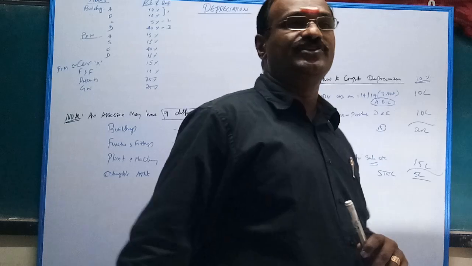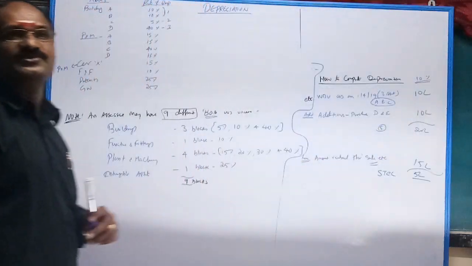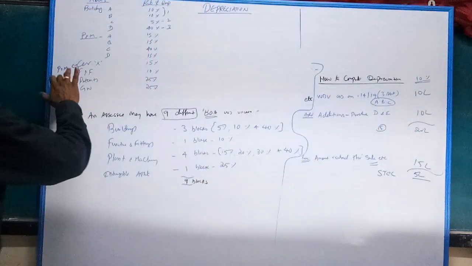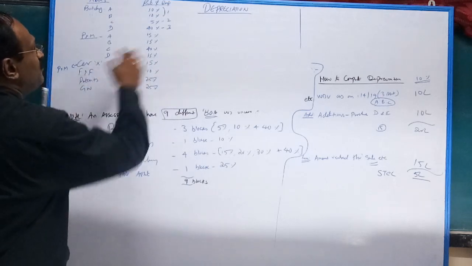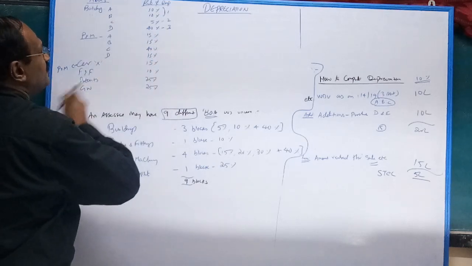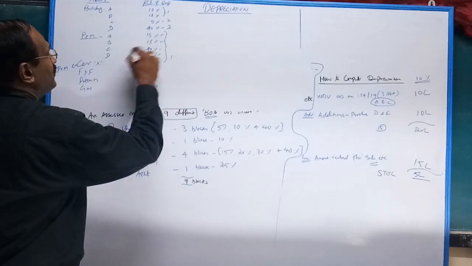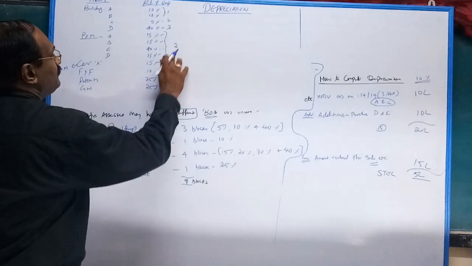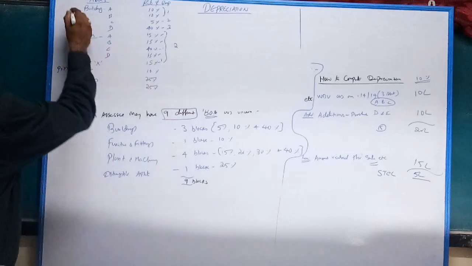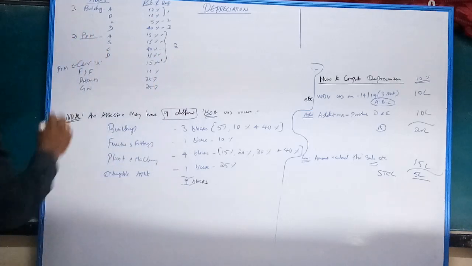Okay, what do you call plant and machinery? Car, plant and machinery. Bike, plant and machinery. So that way, car also is plant and machinery at 15%. So 15, 15, 15, 15. All these 15s are considered as one block, and this is one. So total 2 blocks for plant and machinery: this is 3 blocks, this is 2.